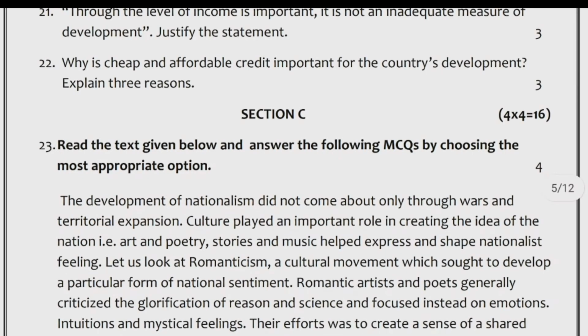Section C. Question number 23 to 26 are source-based questions, carrying 4 marks each. 23. Read the text given below and answer the following MCQs by choosing the most appropriate option.